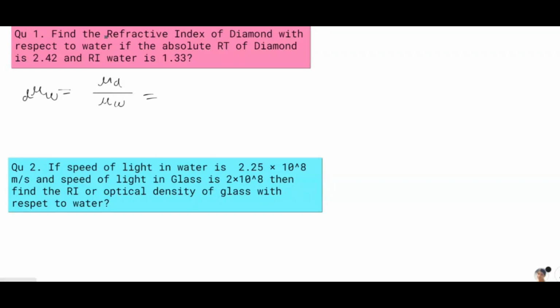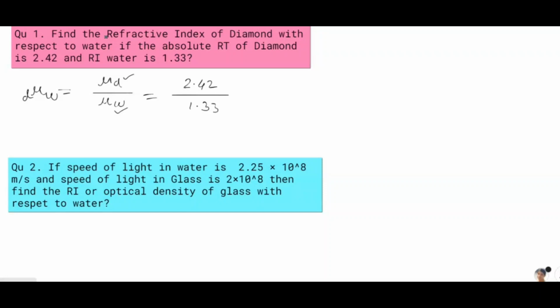Refractive index of diamond is 2.42 divided by 1.33. What does it mean? We have to find the refractive index of diamond with respect to water, meaning the incidence medium is water and the refracted medium is diamond. Light travels from water to diamond.